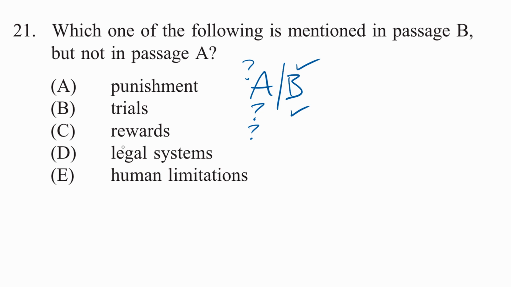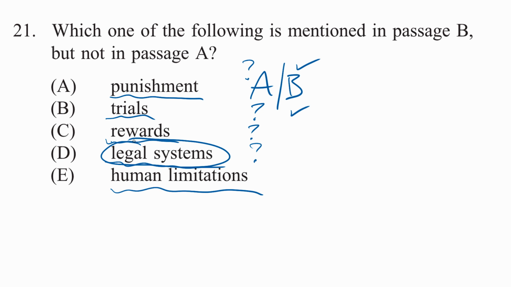And when we go back and look for it, we're actually going to be scanning the passage for these words. So the word trial, the word punishment, the words legal systems, the words human limitations. And that's another good strategy to use when you're trying to quickly find information you need. D. Does passage A mention legal systems? We can go find that out. And the way we're going to find that out, again, is to be looking for these two words in passage A. Does passage B mention legal systems? Maybe you remember, maybe you don't. I'll leave it as a question mark. E. Human limitations. Does passage A mention human limitations? Let's go back and see.